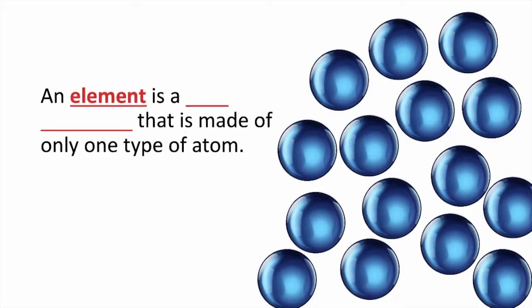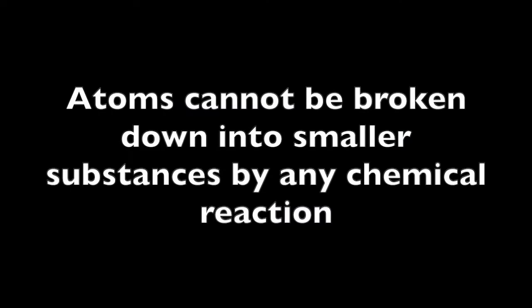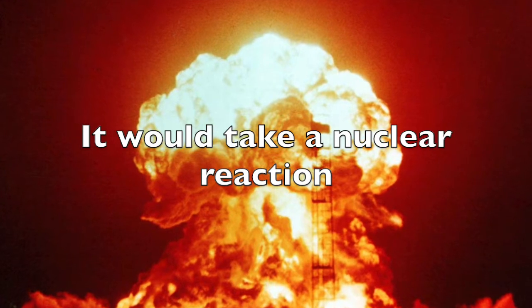There are two main types of pure substances: elements and compounds. An element is a pure substance that is made of only one type of atom. An atom of an element is the smallest part of an element that still has the properties of that element. Atoms cannot be broken down into smaller substances by any chemical reaction. It would take a nuclear reaction to do that.